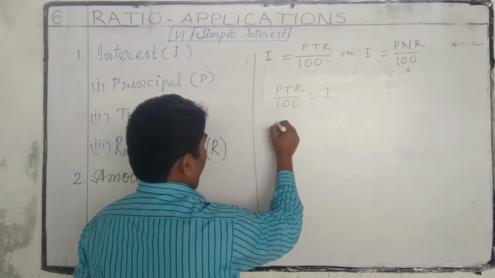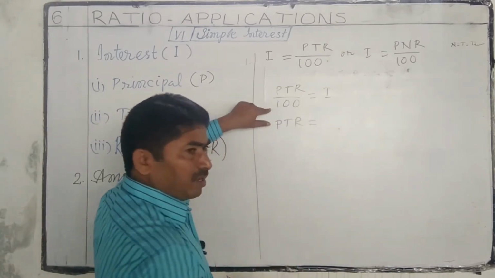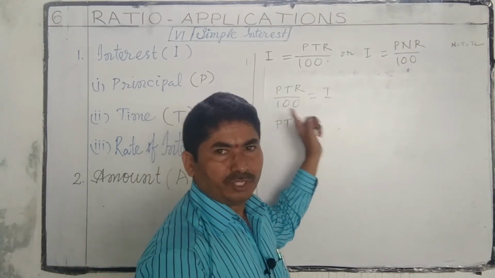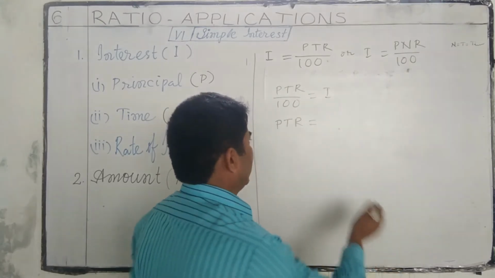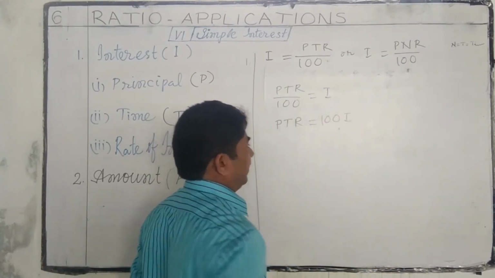From this, PTR is equal to 100 into I, 100I, because the division quantity becomes a multiplication quantity while transposing from left to right.